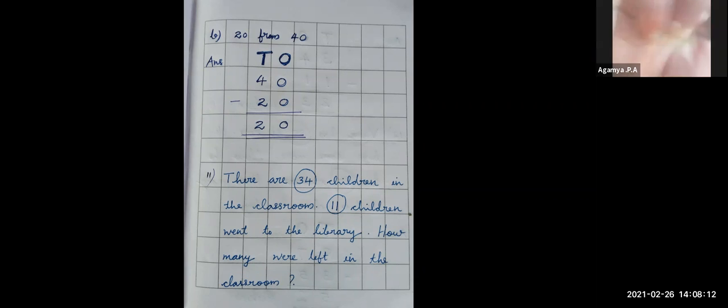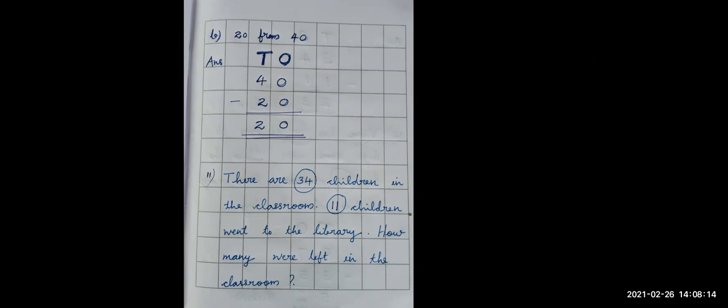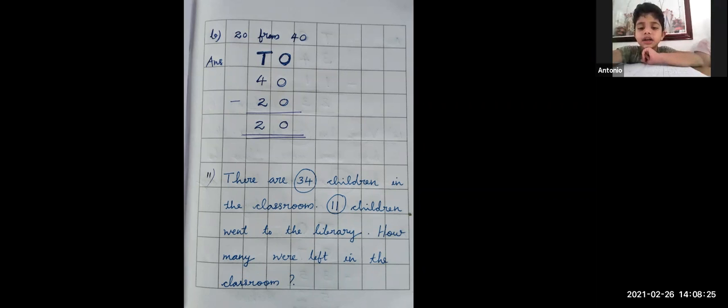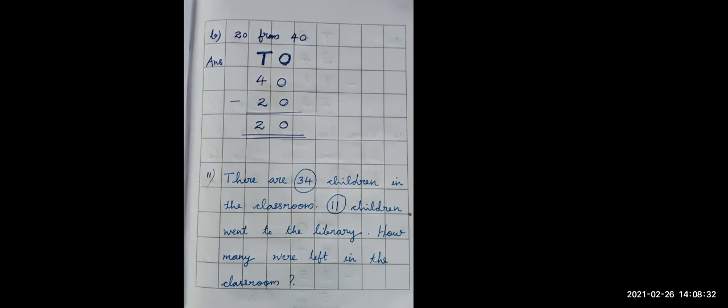Ma'am, Gamya completed fully. Yes, ma'am. Ma'am, not completed. After that I will share the other page.